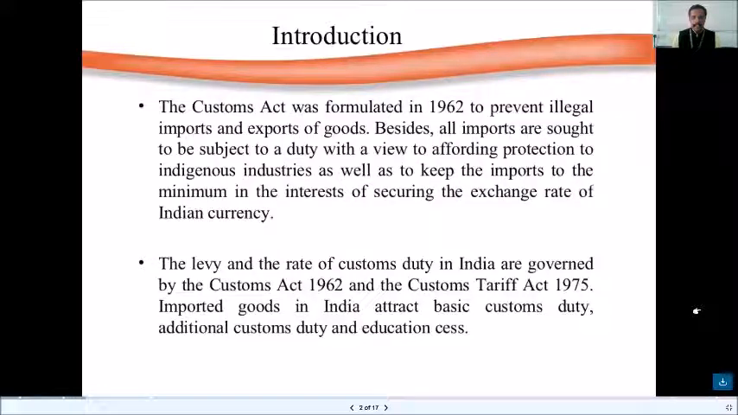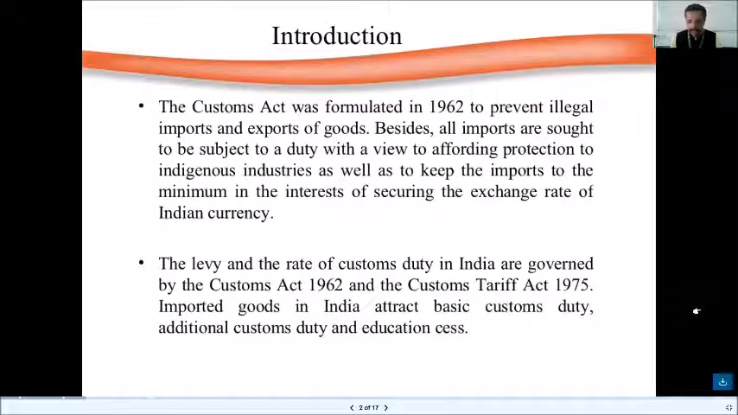And the levy and the rate of customs duty in India are governed by the Customs Act of 1962 and the Customs Tariff Act of 1975. Now, what is this Customs Act and what is this Customs Tariff Act? Number one, the Customs Act is the legal provision for the government to levy taxes on imports and exports.